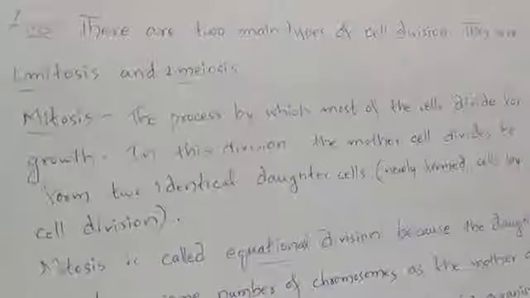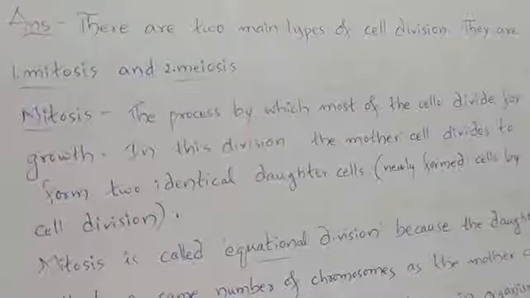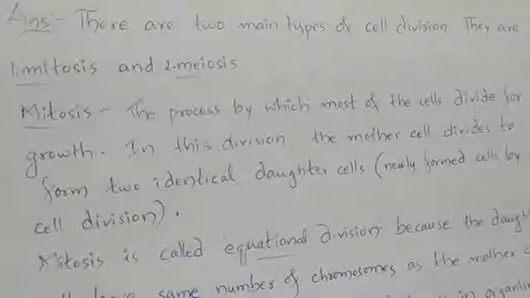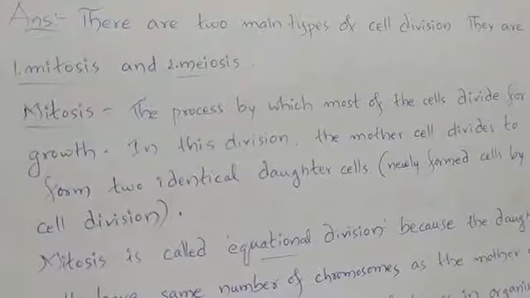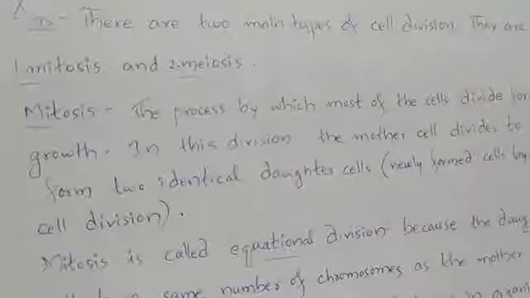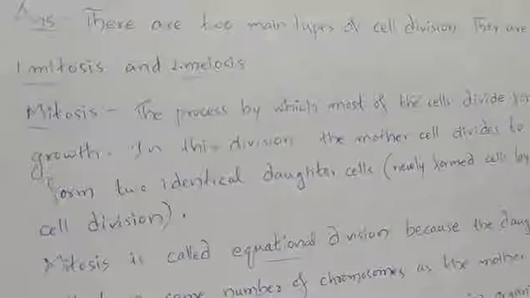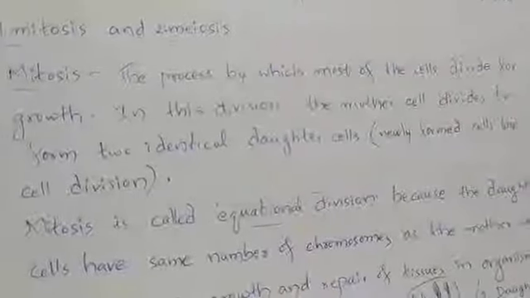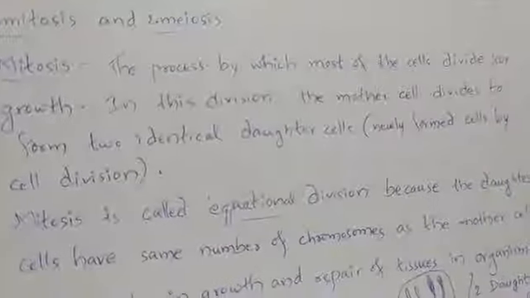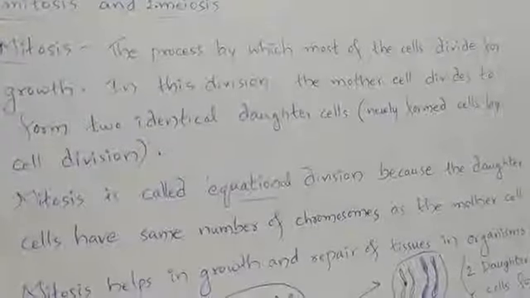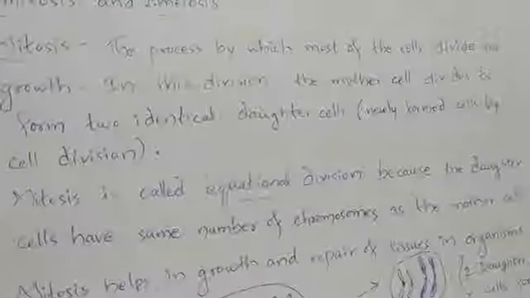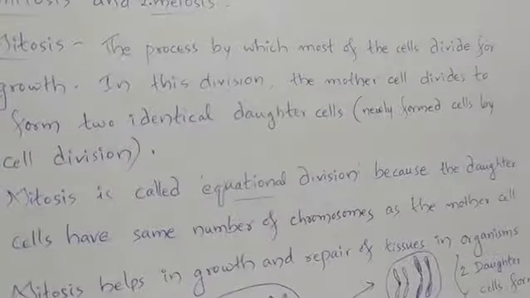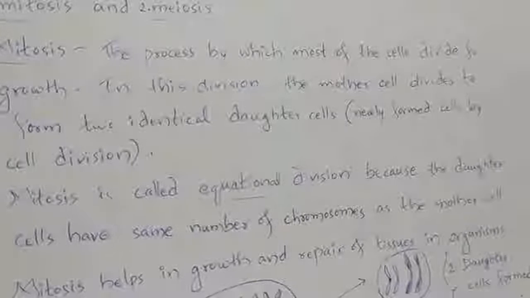In this division, the mother cell divides to form two identical daughter cells. Daughter cells means newly formed cells by cell division. And the previously existing cell that forms these daughter cells is known as the mother cell. Mitosis is called equational division because the daughter cells have the same number of chromosomes as the mother cell.